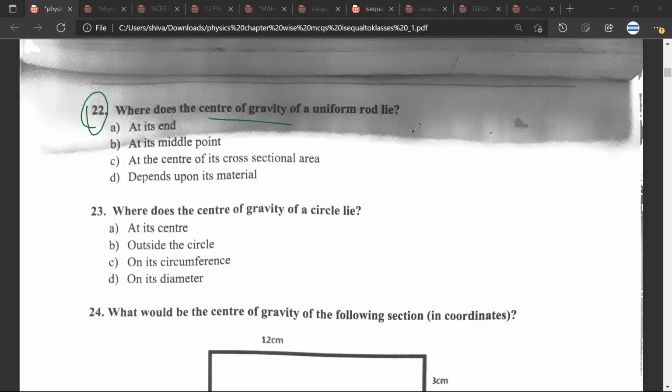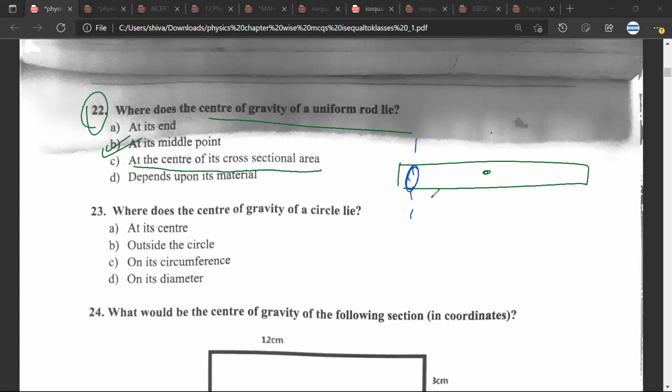Where does the center of gravity of a uniform rod lie? At the center of its cross-sectional area, or at its middle point? Any doubt? No doubt. See, if you answer at the center of its cross-sectional area, then I can take the cross-sectional area anywhere. I can cut it here and take the cross-section here, I can cut it here and take the cross-section here. The cross-section would look like a circle, and this would be the center.